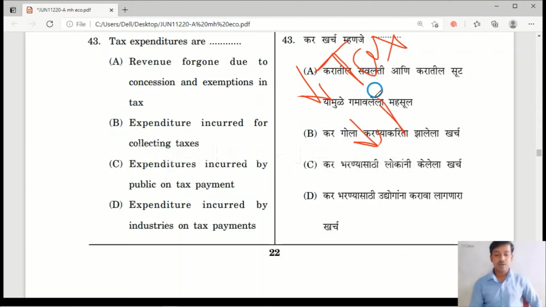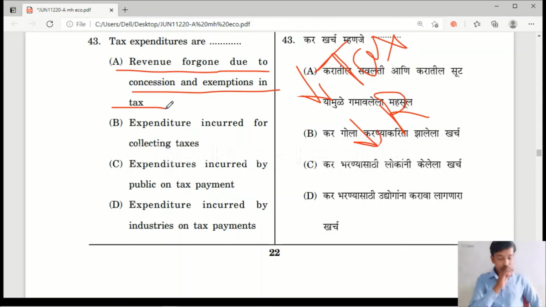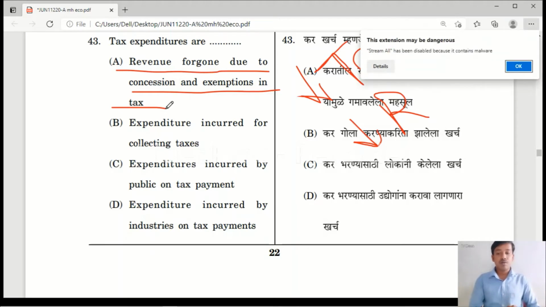So it is known as tax expenditure. These are the revenue losses to the tax department. So here the right answer is option A, revenue foregone due to concession and exemption in tax. When the tax provisions reduce the tax, it reduces the revenue of that department.